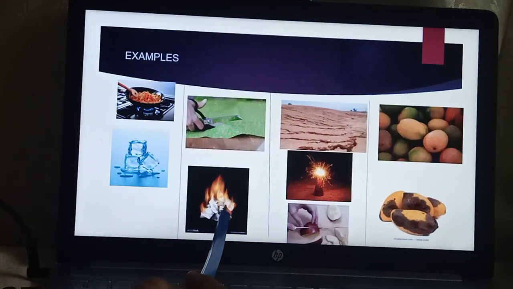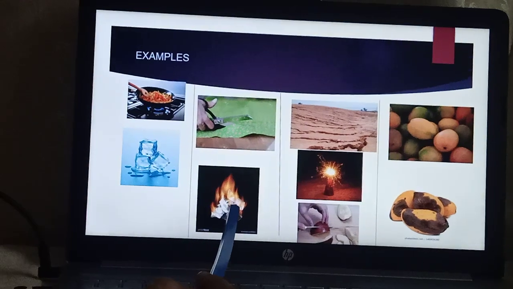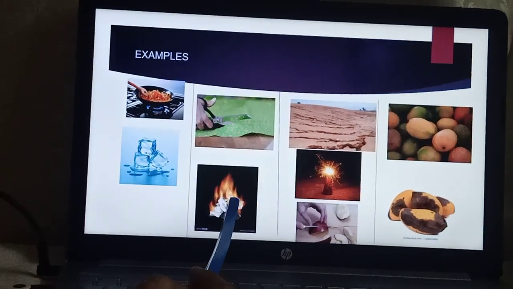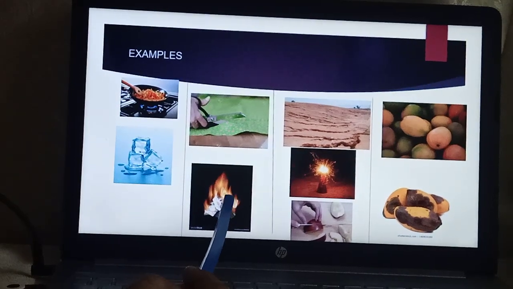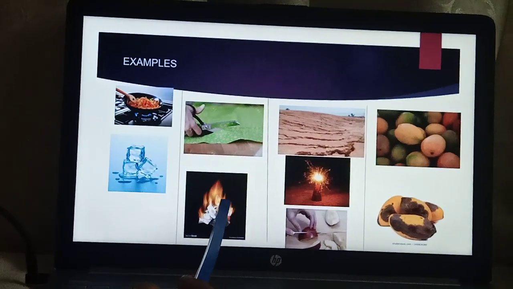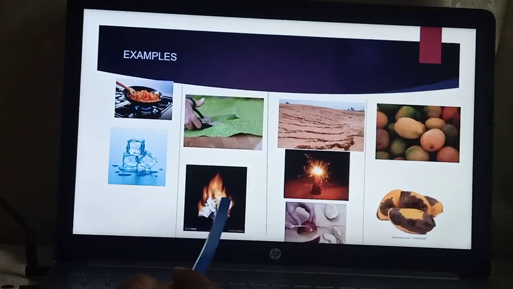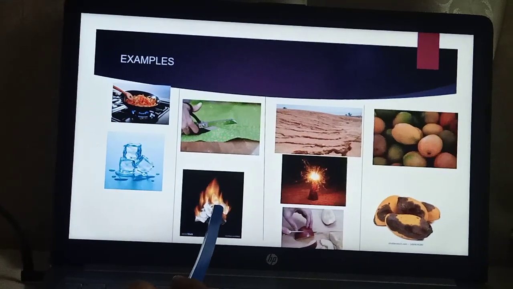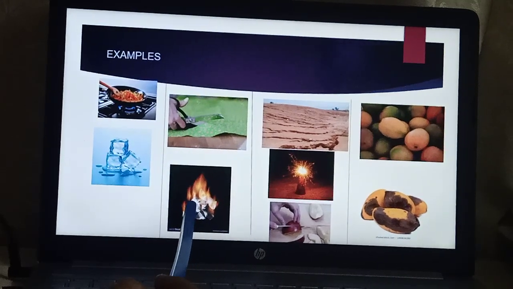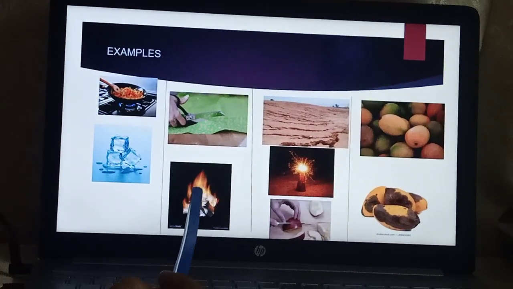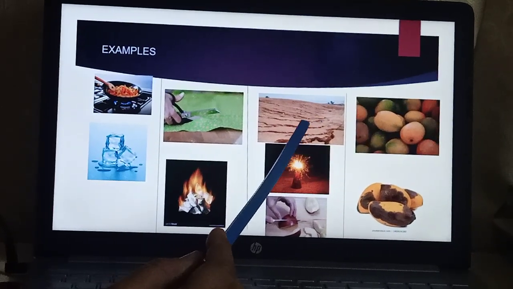Coming to this picture, here you can see a paper being burnt. This is an example of a chemical change. That is, once the paper is burnt, you get ash. You are not going to get the original product back. Here we have the formation of a new product which is different from the product we started with.